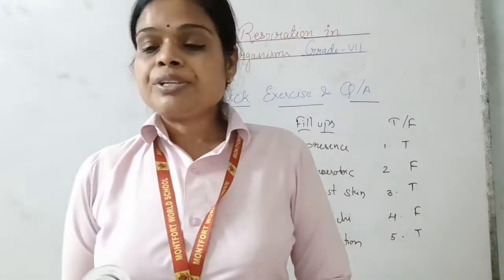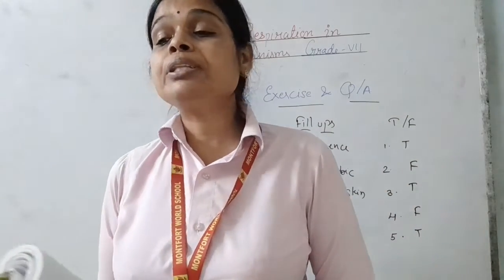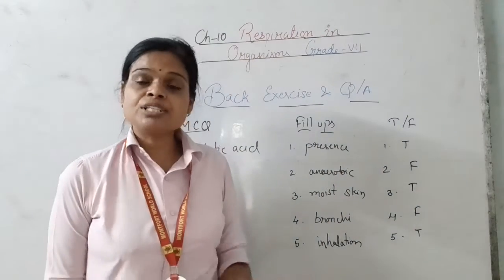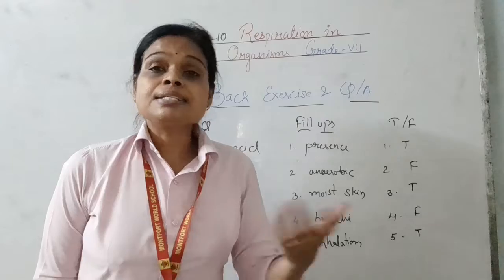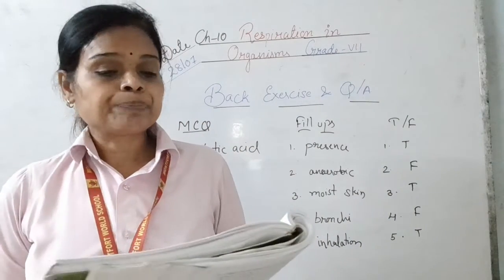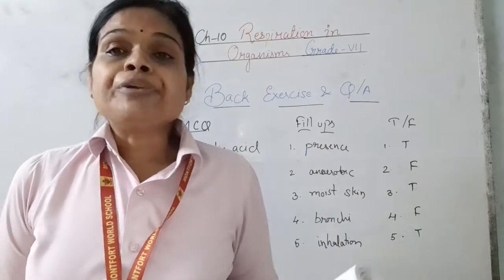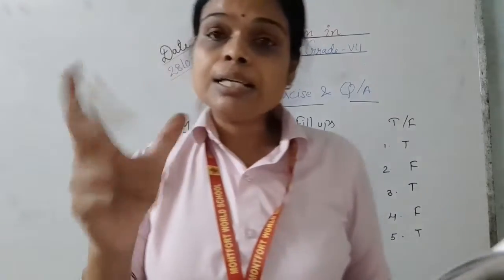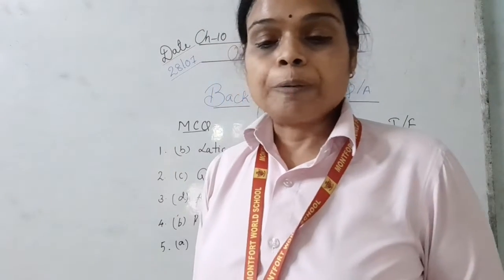Name two animals in which gills are the breathing organs. Gills are present in the aquatic animals, fishes and tadpoles. Tadpoles also contain gills. They breathe through the gills. What is pleura? Our lungs are protected by a layer called pleura.